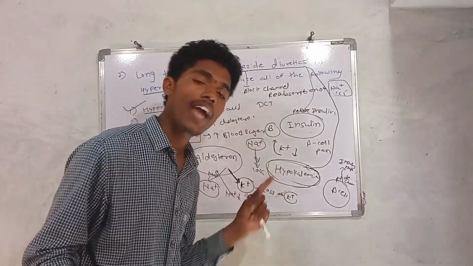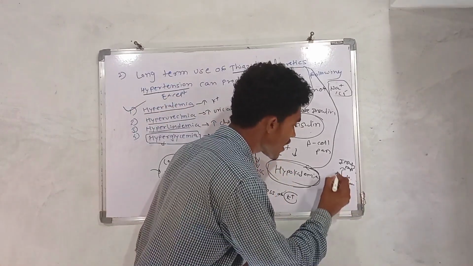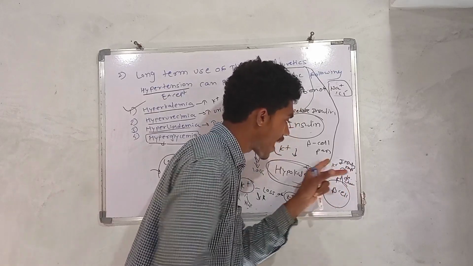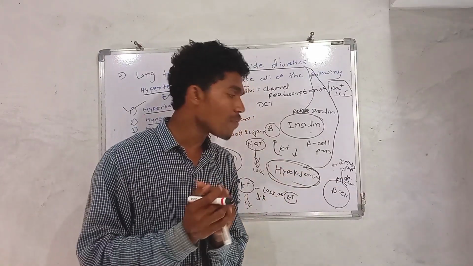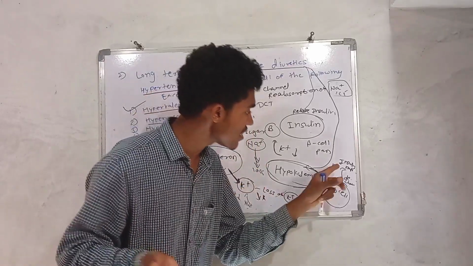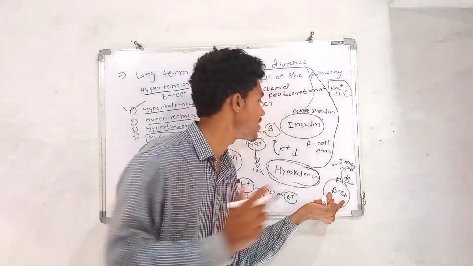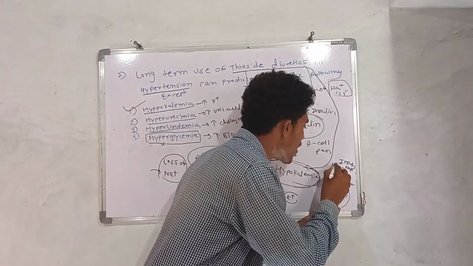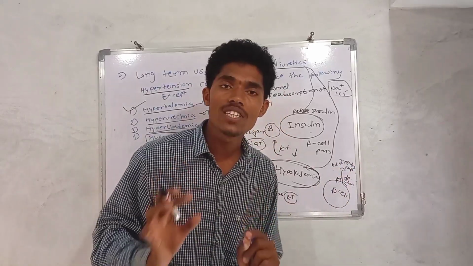And due to the hypokalemia, what happens? Potassium level is going to be decreased, and there are potassium dependent channels present on the beta cells. That's why if there is no potassium, there is no release of insulin from this channel.